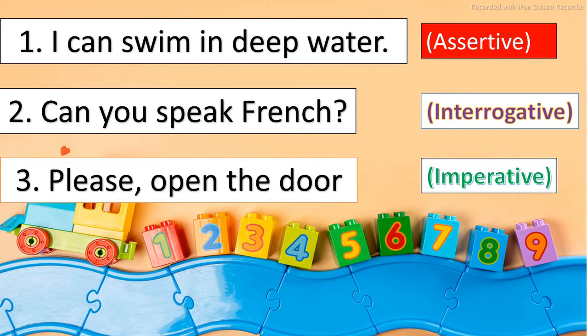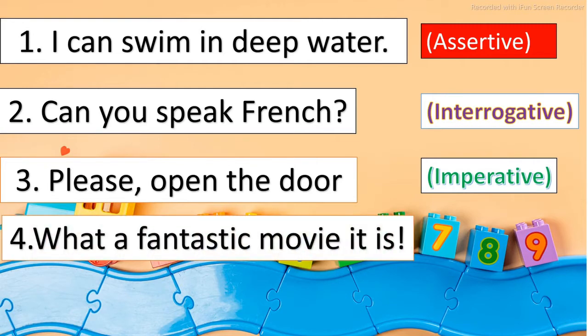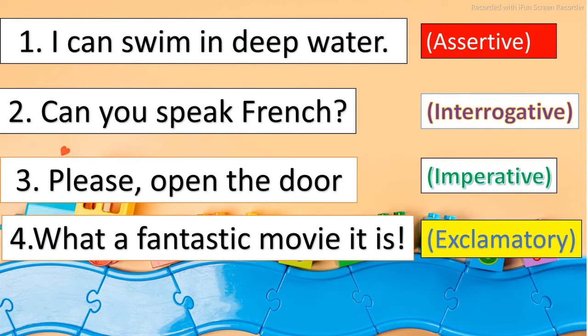The last is, what a fantastic movie it is. This is a kind of exclamatory sentence which is used to express our strong emotions. So these are the different purposes: for telling, for asking, for giving commands or making requests, and for expressing our strong emotions.